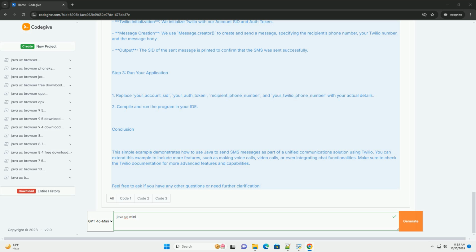Conclusion. This simple example demonstrates how to use Java to send SMS messages as part of a unified communication solution using Twilio. You can extend this example to include more features, such as making voice calls, video calls, or even integrating chat functionalities. Make sure to check the Twilio documentation for more advanced features and capabilities.